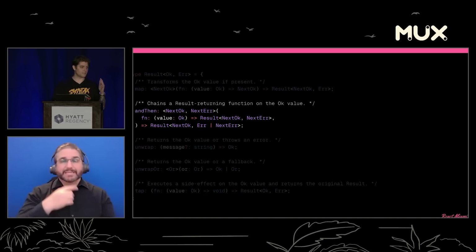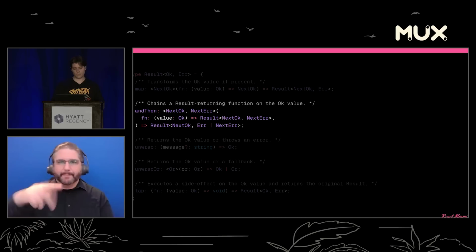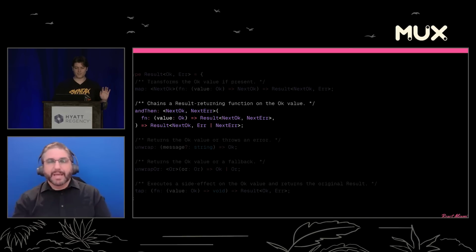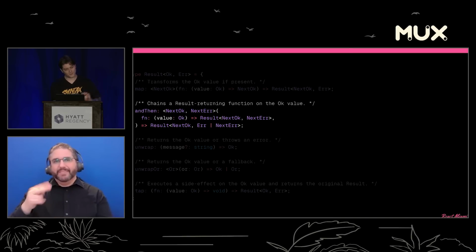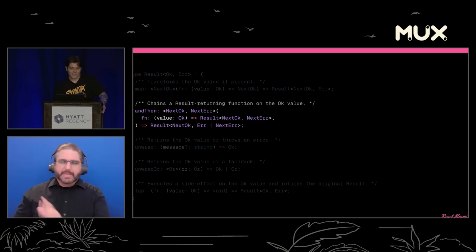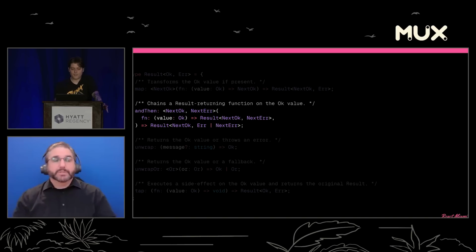The next is andThen. And you might see this by a couple different names. You might see it as flatMap or bind. Never call it then because of JavaScript's thenable interface. You just don't do it. I promise there's a world of pain there. So chain, or andThen, is like the older brother to map.